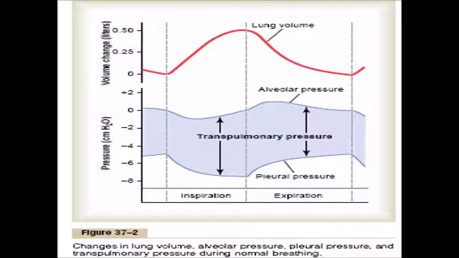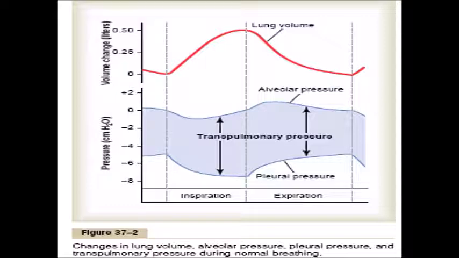Again there is a graph showing lung volume changes, alveolar pressure changes and pleural pressure changes that we have already described. Now in this diagram one more pressure is showing, that is transpulmonary pressure. You can see there is not a separate line of transpulmonary pressure.